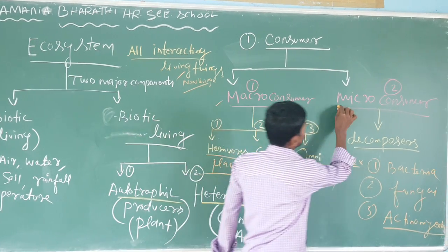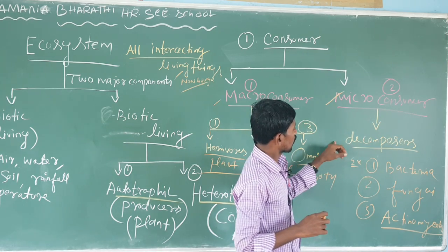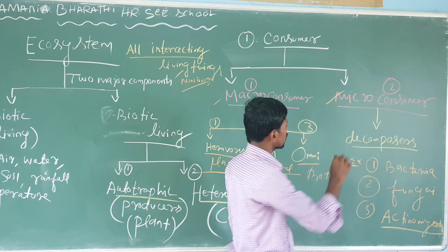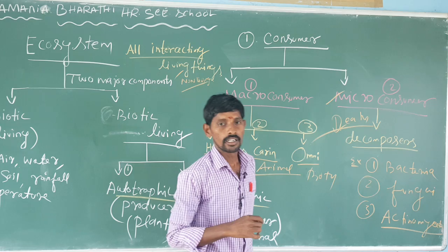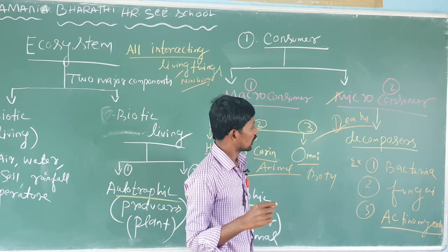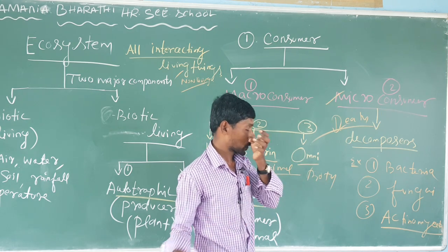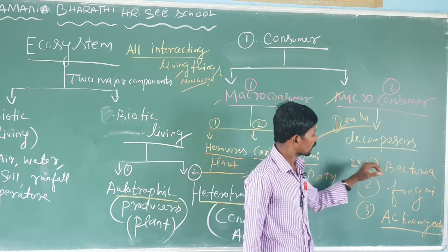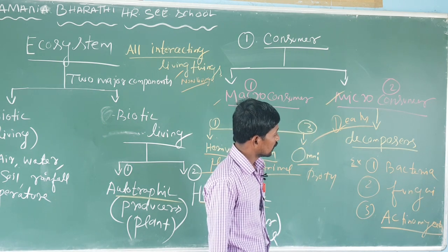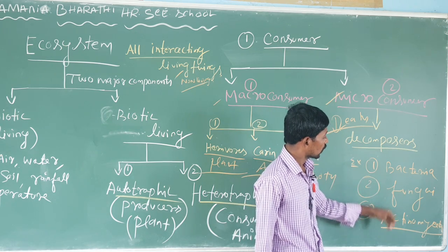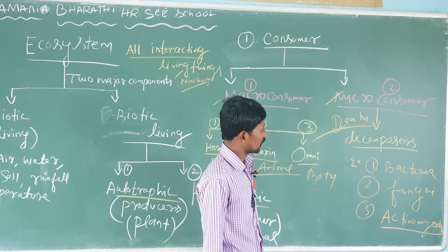Then the micro consumer. What is the micro consumer? It is otherwise called a decomposer. What is a decomposer? The dead bodies of plants or animals, the macromolecules, are broken down into simplest molecules. For example, bacteria, fungi or actinomycetes. These are bacteria, fungi and actinomycetes, identified only under the microscope. That is called a decomposer.